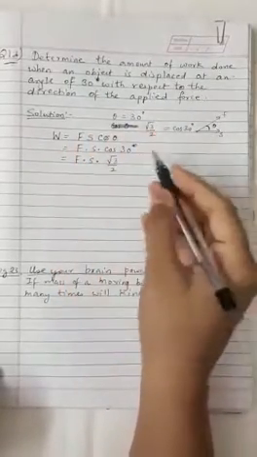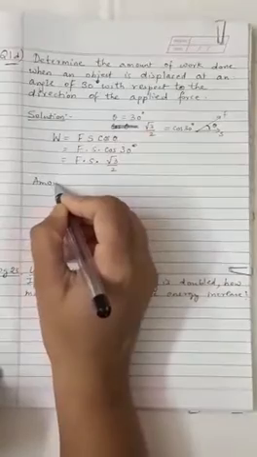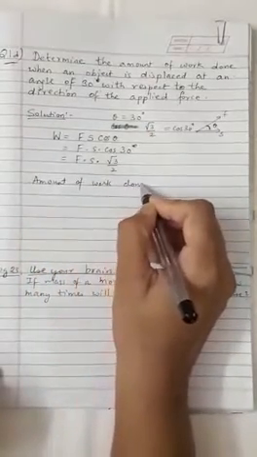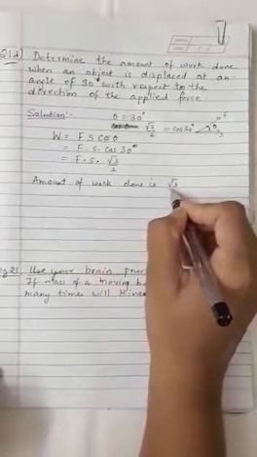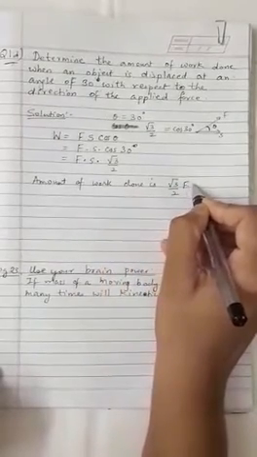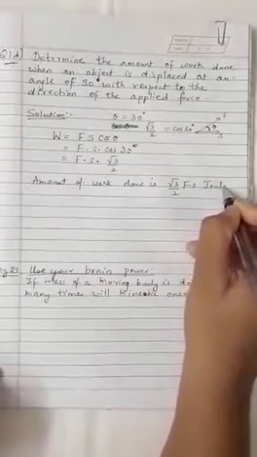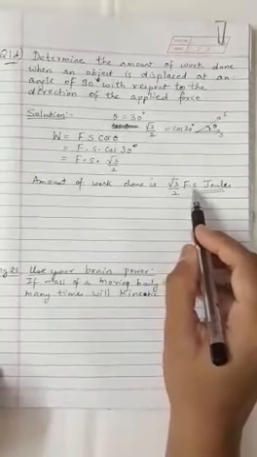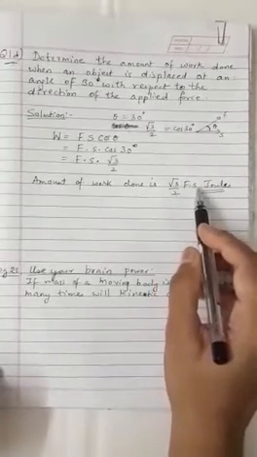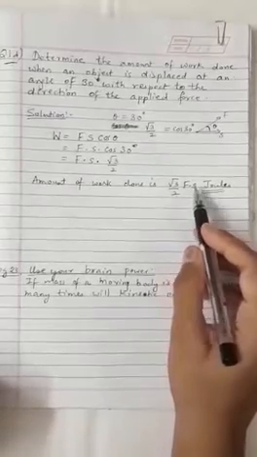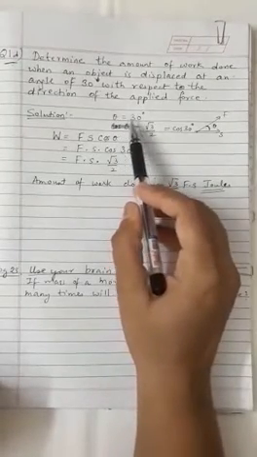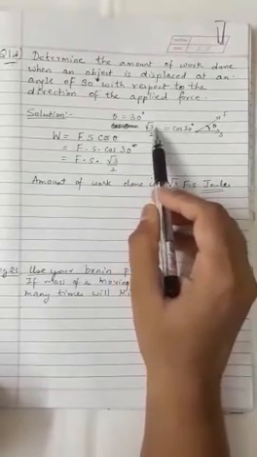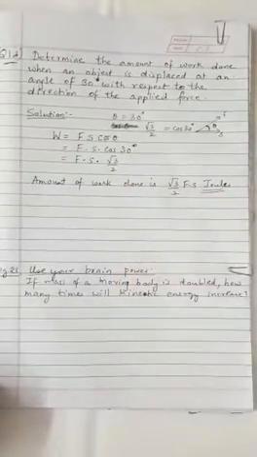Determine the amount of work done. So the amount of work done is root 3 by 2 capital F into S joules. So this is the net answer. Root 3 by 2 F into S. Value of F is not given. Value of S is also not given. Your theta is 30 degrees and cos of 30 degrees is root 3 by 2.